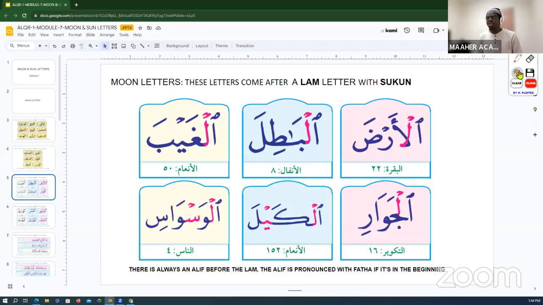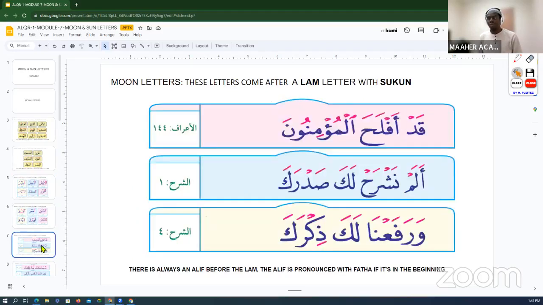But the moment you see this alif in the middle of a word, in the middle of an ayah, the alif will not be pronounced. So in this ayah here, you will not pronounce this alif. So you say qad aflahal. You will be joining this ha to the lam, lam al-qamariyah, idhar lam al-qamariyah. So it's going to be qad aflahal mu'minun, qad aflahal.